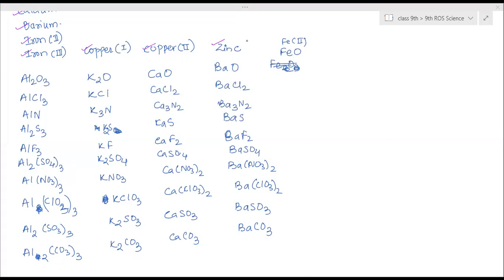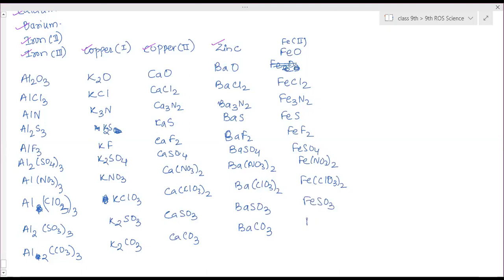First is FeO, then FeCl2, Fe3N2, FeS, FeF2, FeSO4, Fe(NO3)2 twice, Fe(ClO3)2 twice, FeSO3 and FeCO3.